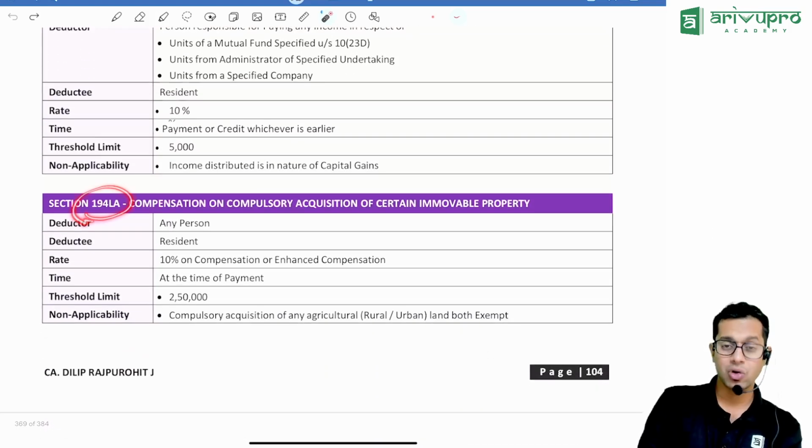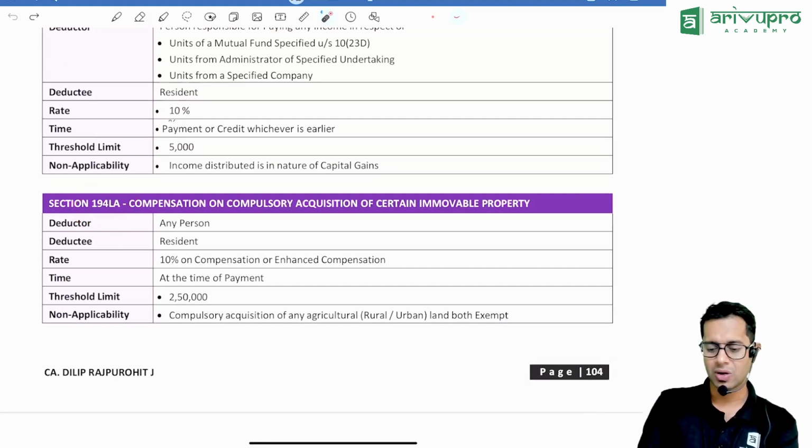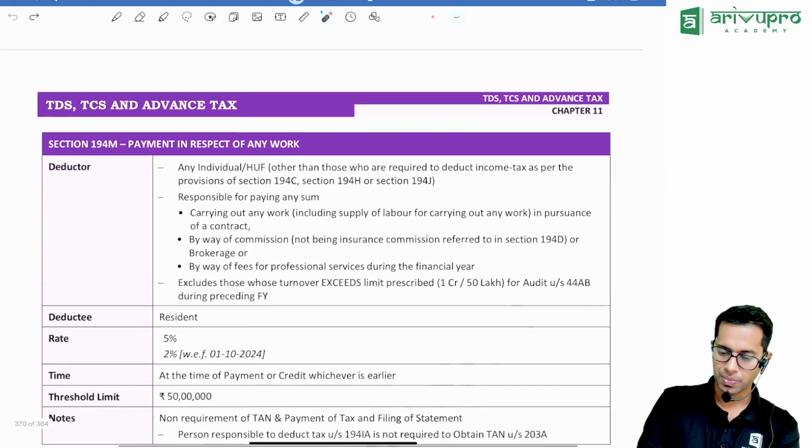194LA, government compulsorily acquiring your property, not that important. Whenever the government is giving money to you, if the money is more than 2.5 lakhs, they will deduct 10% TDS and give the money to you.